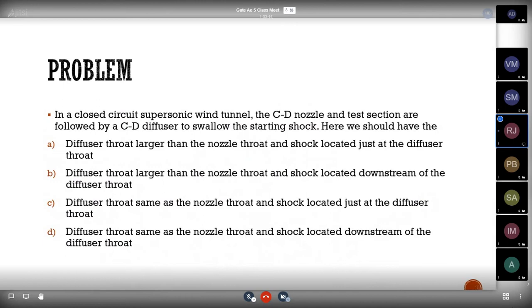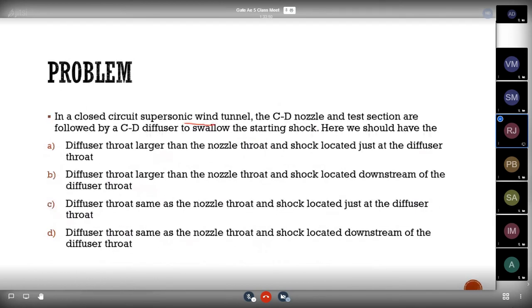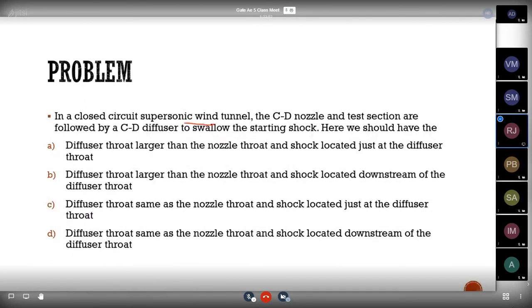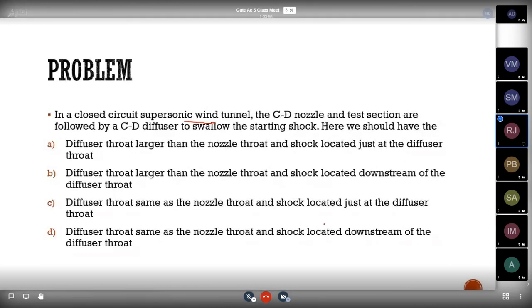So next problem. In a closed circuit supersonic wind tunnel, the CD nozzle and test section are followed by a CD diffuser to swallow the starting shock.